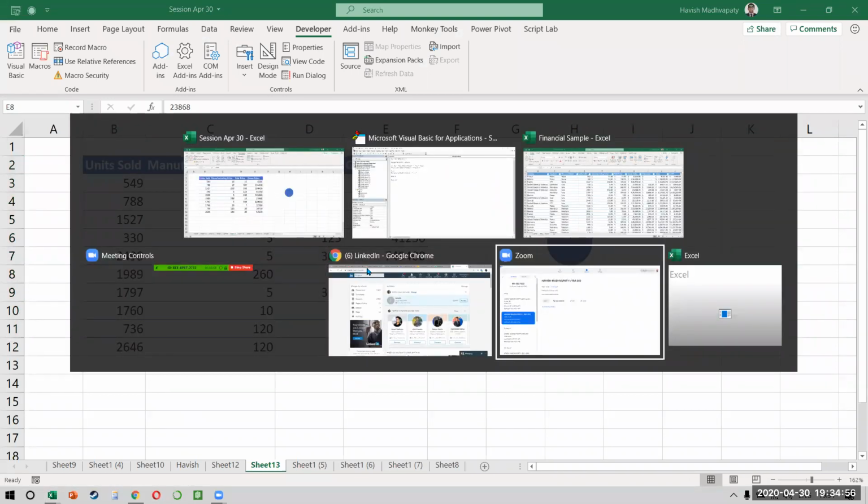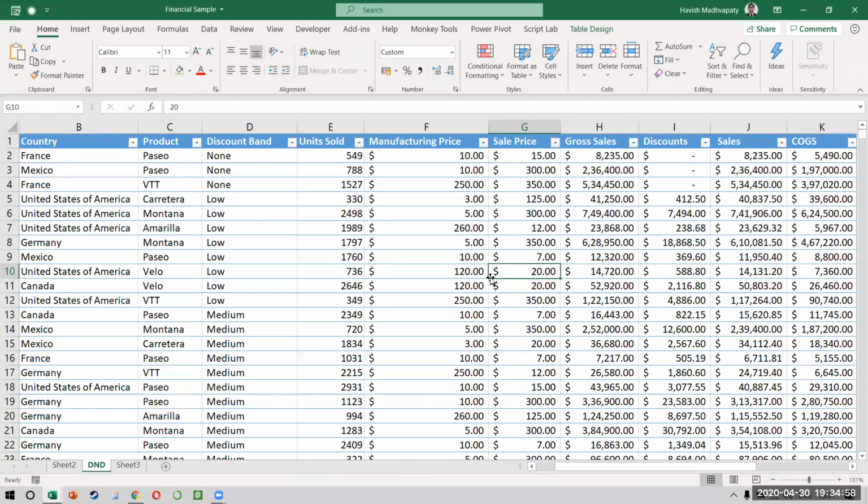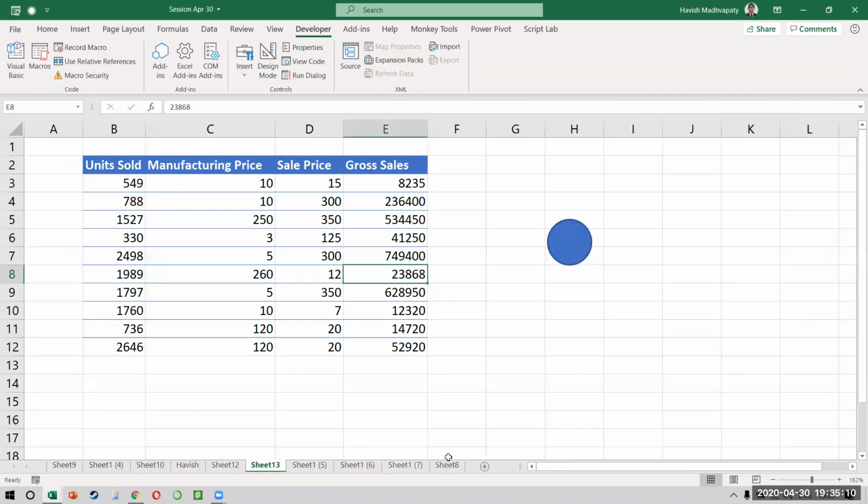So let me just quickly go back to the financial sample and see what else I can show you. Let's see your code.